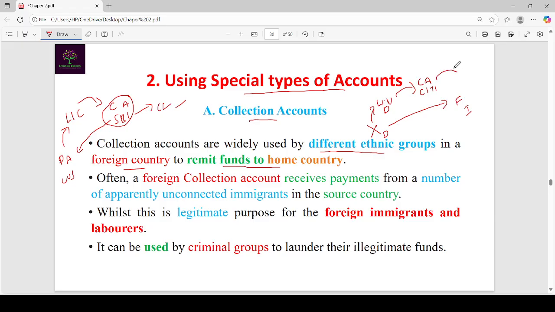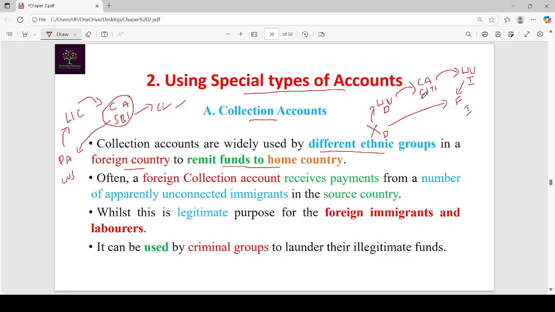That amount is withdrawn by the Western Union branch in India, and that amount is given to X's father, either in the form of cash or credited to X's father's account. So this is the process of how money transfers from a foreign country to the home country.